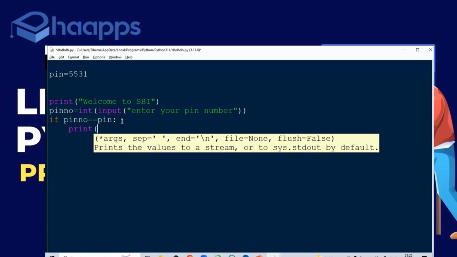you have to choose a few options, right? So what are those options? Let's give it like this: deposit, withdraw. You can display it whichever way you want.